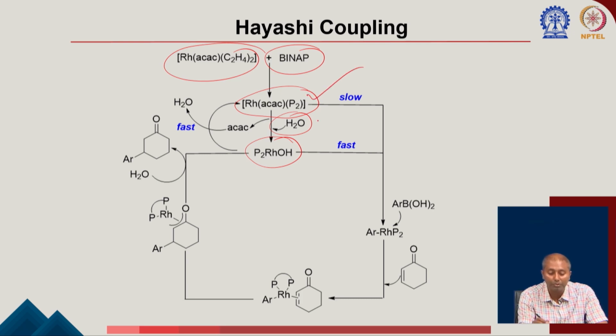From the kinetics data which the Hayashi group have published, they have seen this is a much more reactive species compared to this one. So, this can react fast with the boronic acid. Okay. Once you have this species, it can react fast with the boronic acid. So, first there is a transmetallation happening to generate this aryl rhodium species. So, this aryl rhodium species is generating.